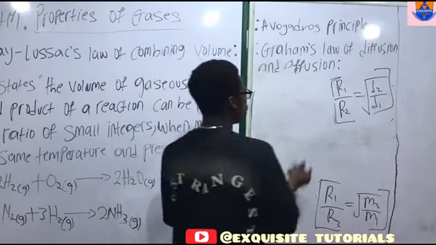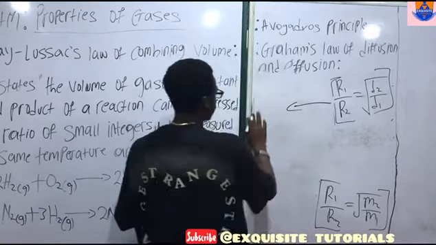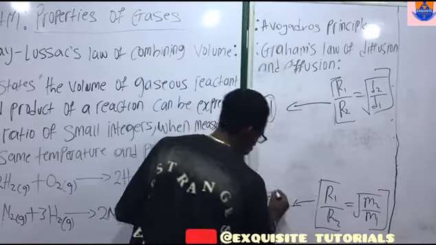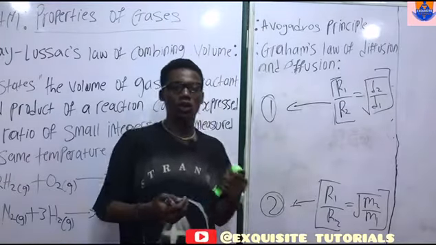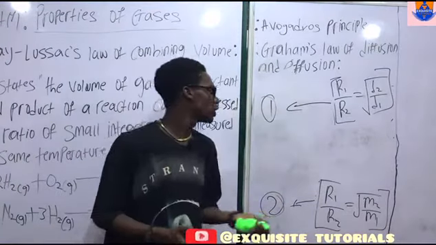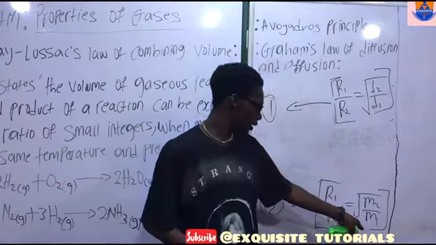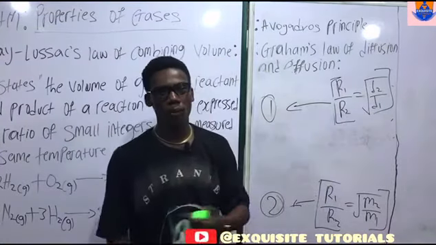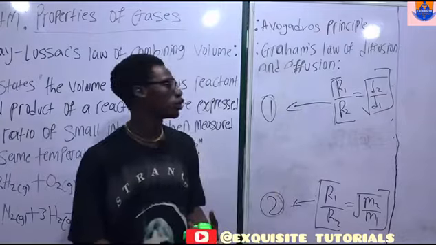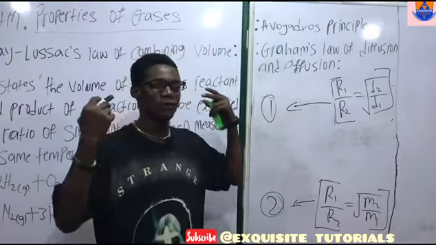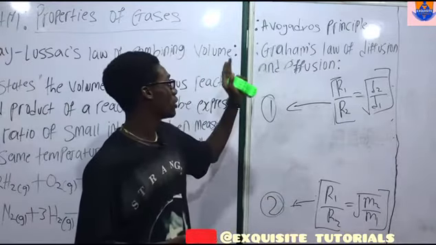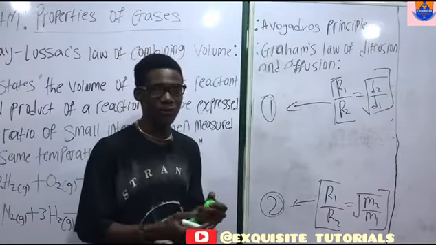Now you can see questions. This is 1, this is 2. I will be solving some questions under Graham's law, which will make use of this and also of this. There are some other formulas which I will bring out for you to build up your knowledge for understanding questions under Graham's law of diffusion, because calculations under Graham's law of diffusion are very, very tricky.